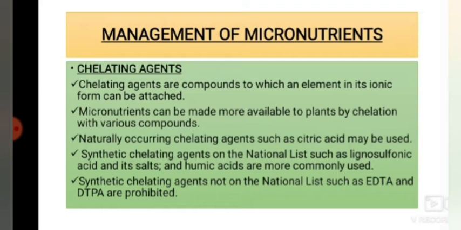Synthetic soluble sources of boron can be applied. For managing these micronutrients, some of the organic sources are chelating agents. Chelating agents are common compounds to which an element in its ionic form can be attached. Micronutrients can be made more available to plants by chelation with various compounds. Which are the naturally occurring chelating agents? Citric acid may be used as a naturally occurring chelating agent.